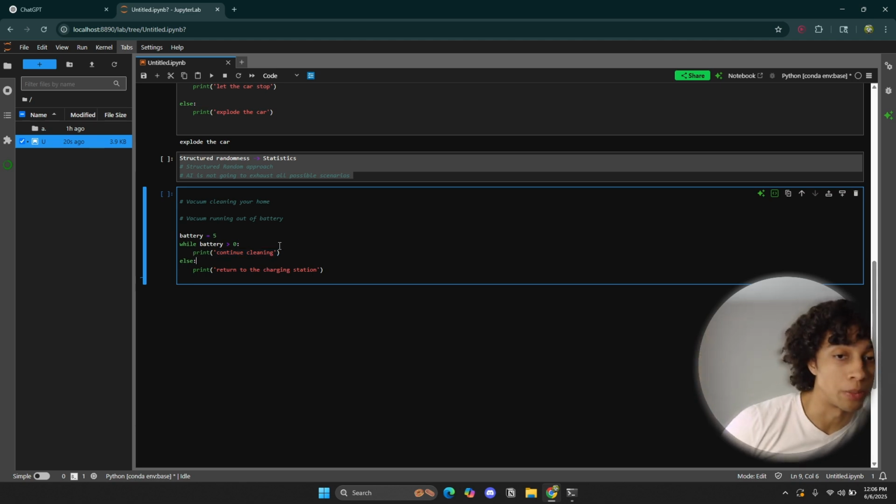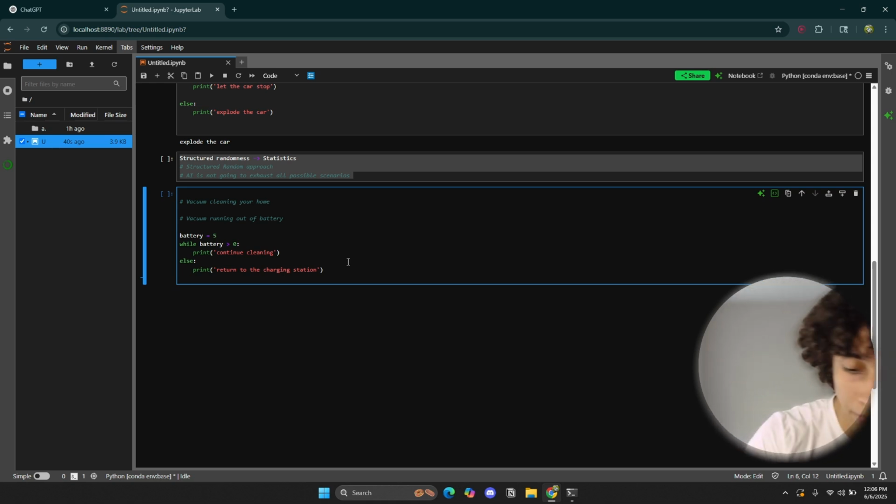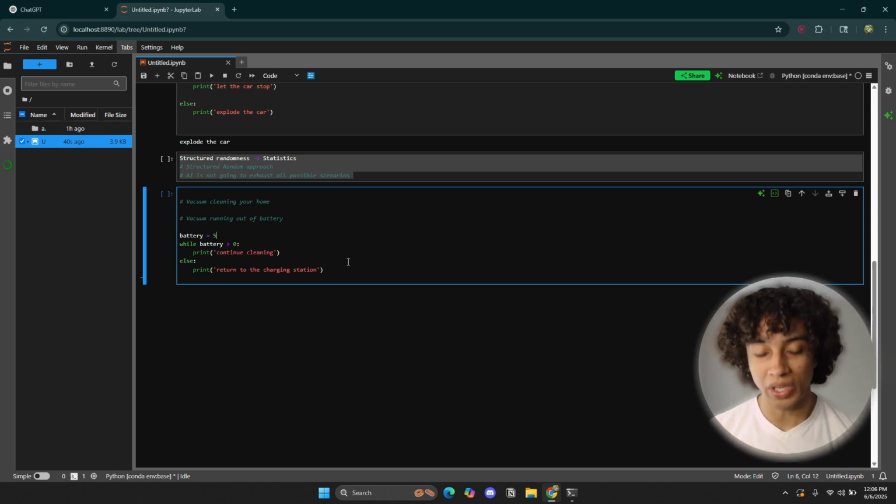It's called an infinite loop, and it's a common error in programming. Infinite loops, you don't want infinite loops, right? So, how can we fix this? Because clearly our battery is not always going to be equal to 5. Our battery is eventually going to run out. So, what we can do is we can change the variable.